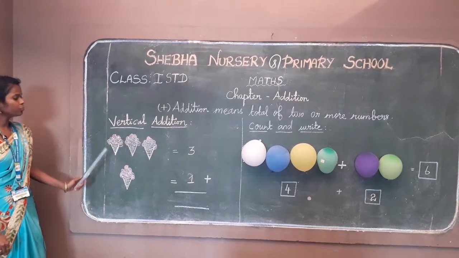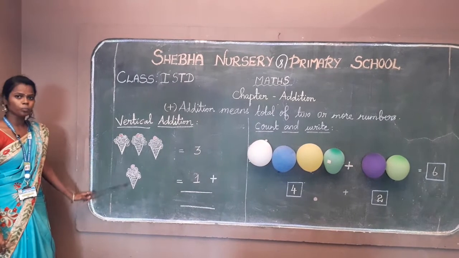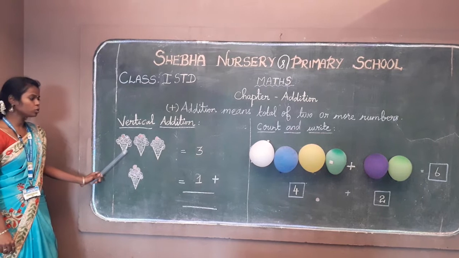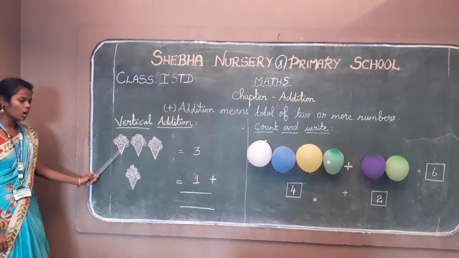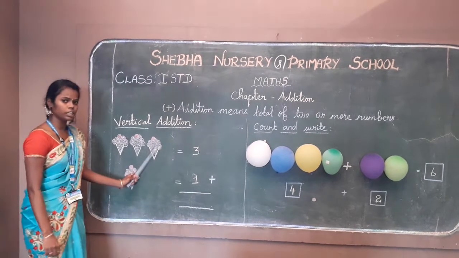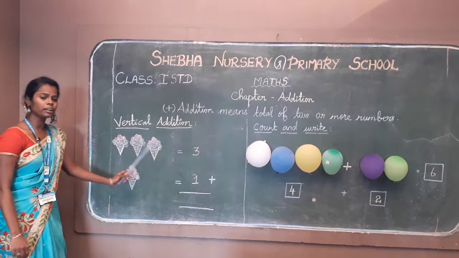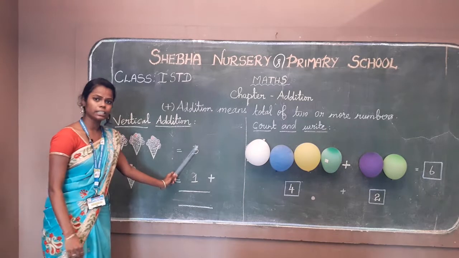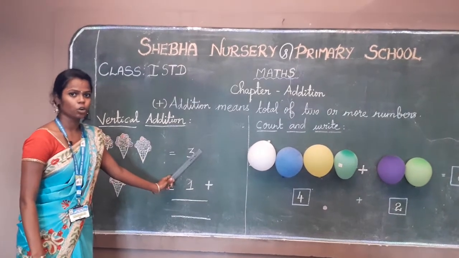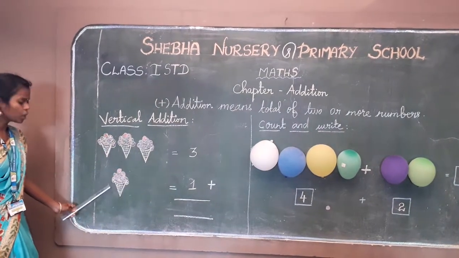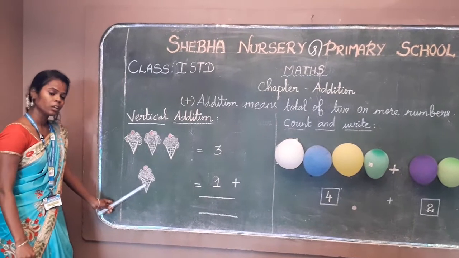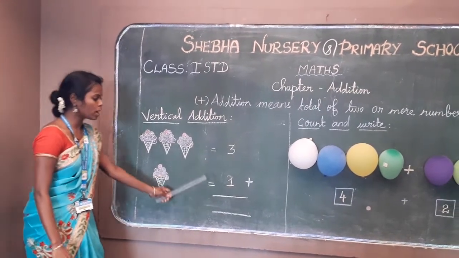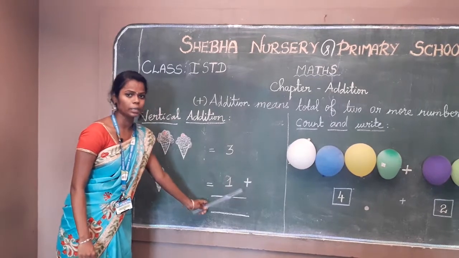Okay children, you all see the ice cream, no? How many ice creams are there? You have to count it. 1, 2, 3. How many ice creams are there? 1, 2, 3. You have to write the number 3. Okay children, and here how many ice creams are there? There is only one ice cream, so you have to write the number 1.